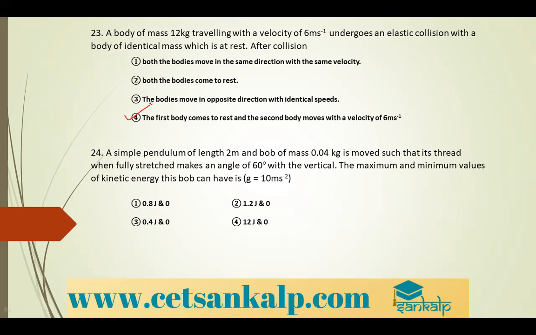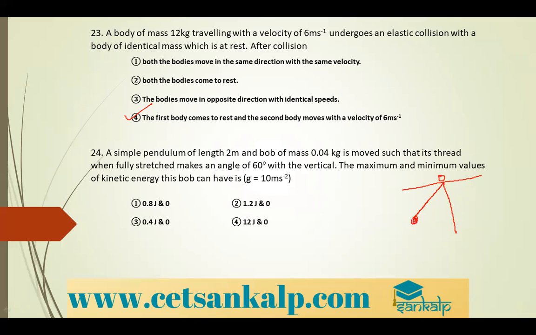The maximum and minimum values of kinetic energy this bob can have is... So we have the rigid body, fixed from the origin O. So there is an oscillation.